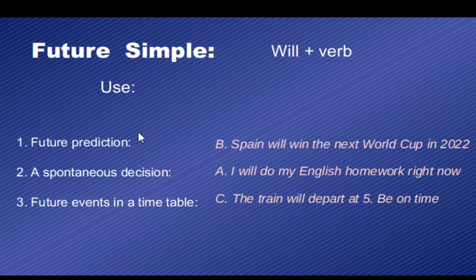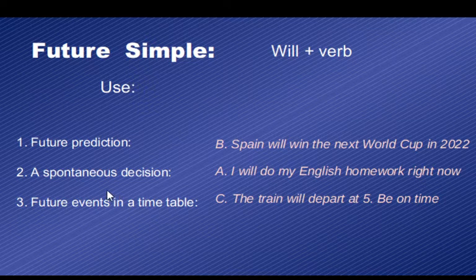So the first one is future predictions. If we are making a future prediction that is not based on any evidence, that's important, because we're going to see in a couple of minutes why. If we make a future prediction just like that, we use the future simple with will. For example, Spain will win the next World Cup in 2022.